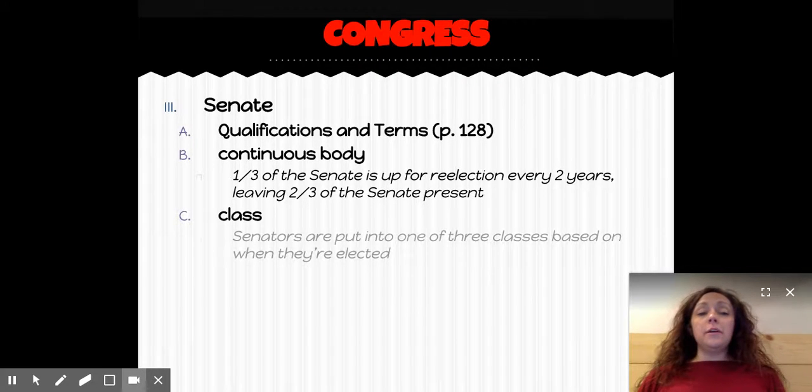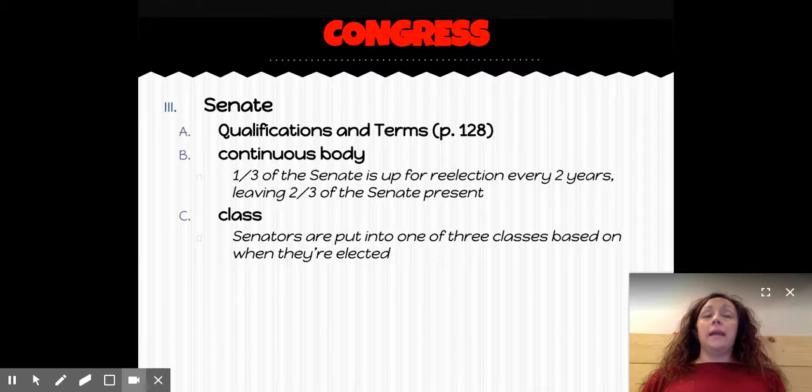So whenever senators are elected or re-elected, they are placed into one of 3 classes, and they're very creatively named: Class 1, Class 2, and Class 3. People who are in Class 1 are up for re-election in 2018. So the next time we have a congressional election, people like Ted Cruz and Claire McCaskill are going to be up for re-election. People in Class 2 are up for re-election in 2020, and people in Class 3 are the people that just got elected, and they're up for re-election in 2022. And we'll look at that website in class.